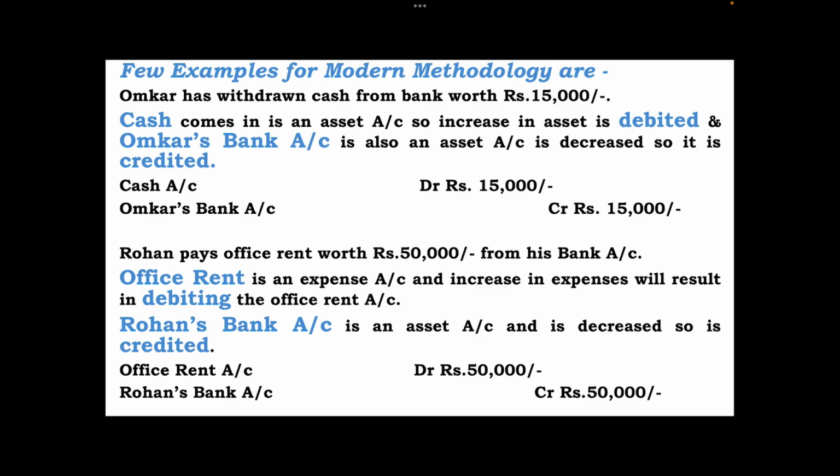In the next example, we'll see Rohan pays office rent worth rupees 50,000 from his bank account. What is office rent? It's an expense, so it is an expense account. And what has happened? The expense has increased, so increase in the expense will result in debiting the office rent account. And who is paying? Rohan's bank account. So that is an asset account and it is decreased. It will reduce after making the payment, so it is credited. So the entry will be office rent account debit rupees 50,000 and Rohan's bank account will be credited rupees 50,000.